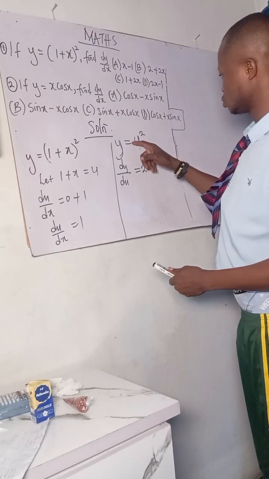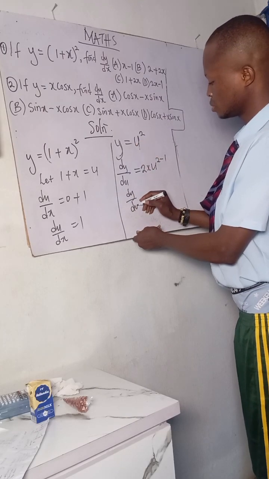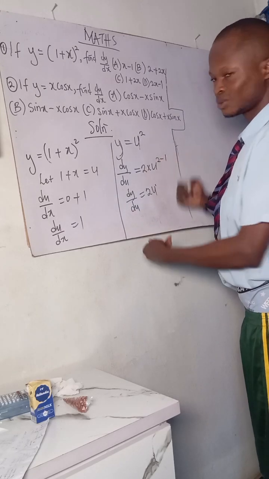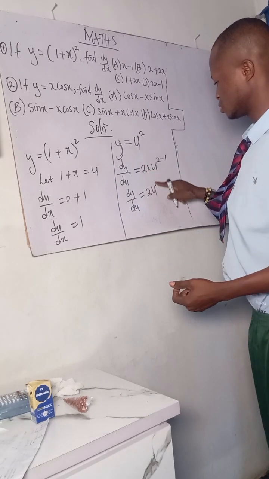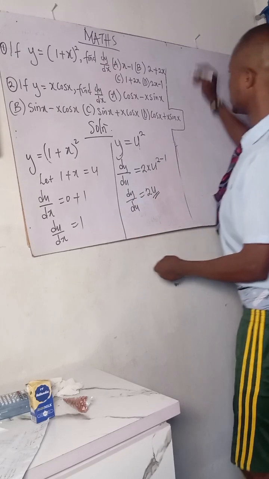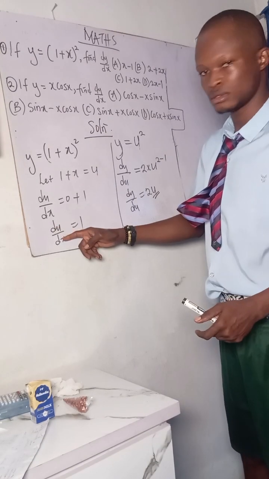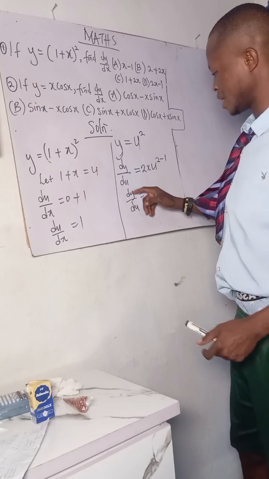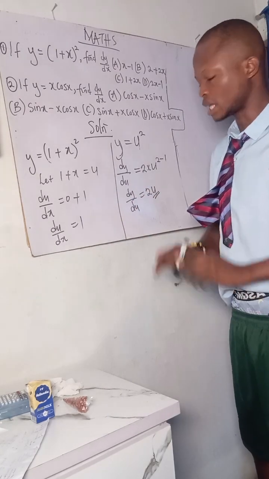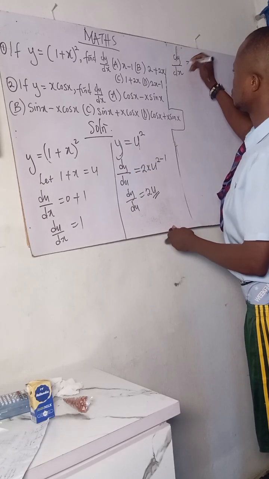So now what I do, I just carry this 2. 2 times u will give me 2u minus 1. So now my dy/du equals 2 times u, which gives 2u. 2 minus 1 is 1. I don't need to write it down because it means only 1. And 1 is here, so that is the answer. Now your dy/dx, carry it here. You know that if you find du/dx, the answer is 1. You find dy/du, the answer is 2u. Carry these two and multiply together.